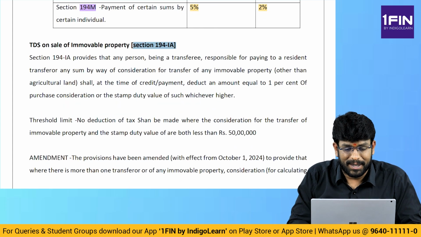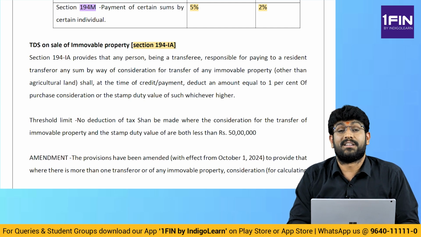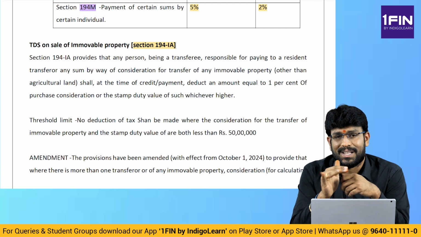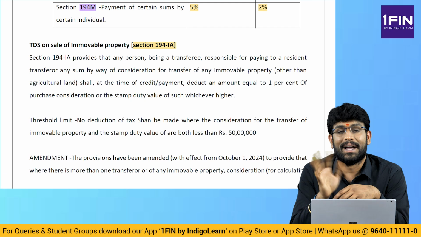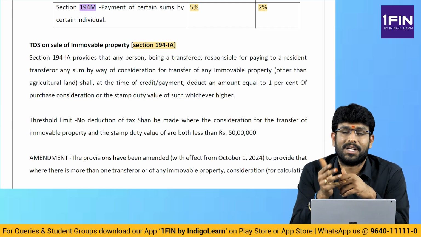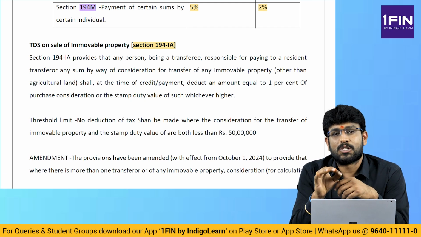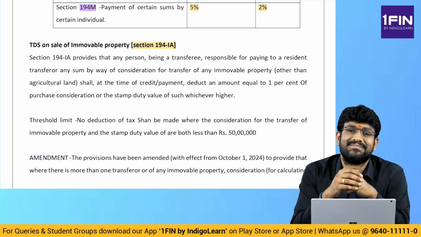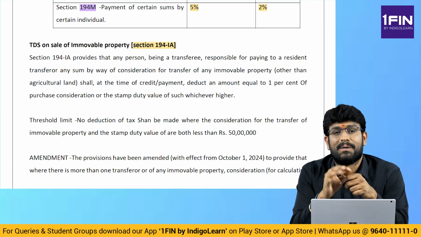194IA. Friends, what is 194IA, my dear friends? Purchase of immovable property for more than 50 lakhs, buyer is supposed to deduct TDS at the rate of 1%. A small clarification they gave, that is something like this. Let us say there is one seller who is selling a property for 60 lakhs and there are 2 buyers, buyer A, buyer B. Buyer A is paying 30 lakhs, buyer B is paying 30 lakhs. Question is, will TDS apply? Earlier there was a confusion. Now the clarified answer is yes. As long as the consideration for the property is more than 50 lakhs, TDS will apply. If it is less than 50 lakhs, TDS will not apply. If it is 50 lakhs or more, TDS will definitely apply at the rate of 1%.